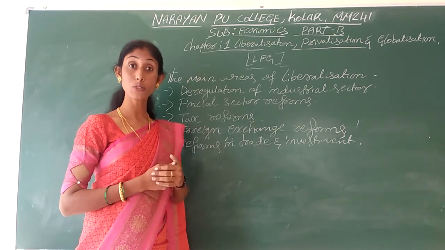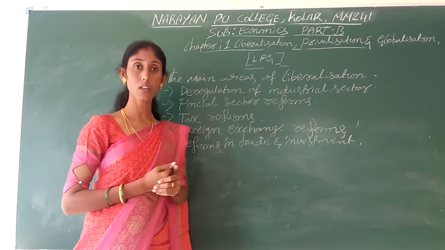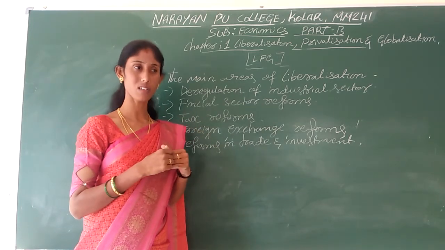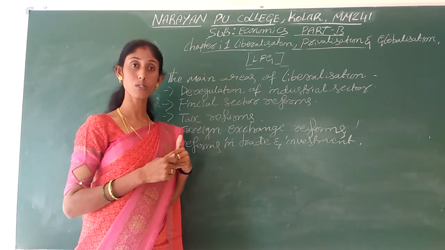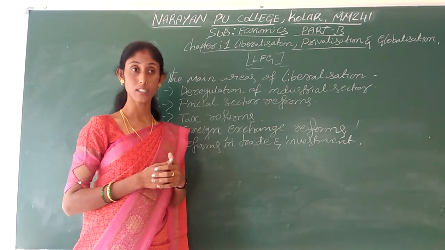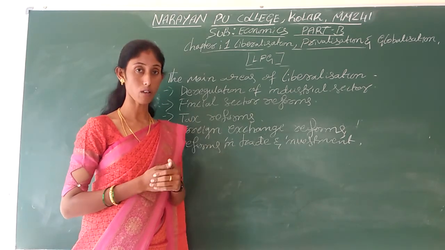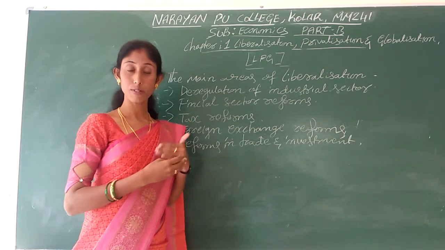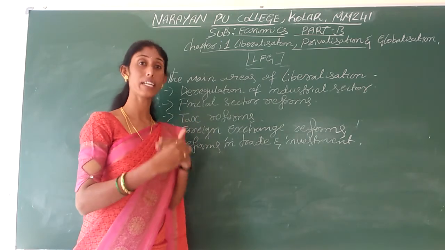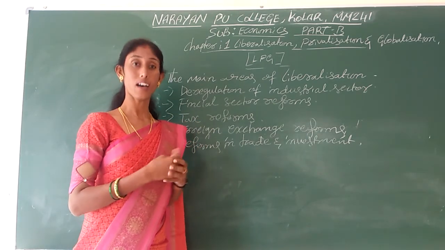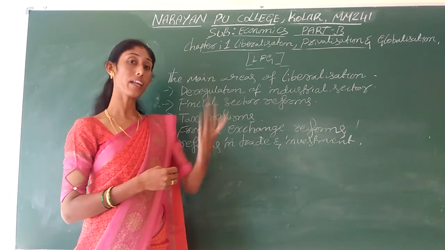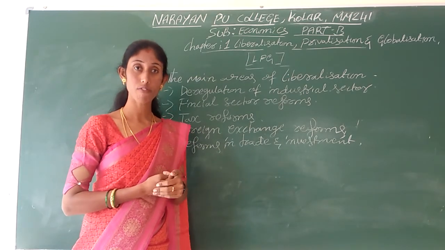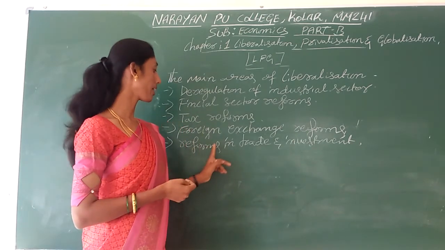If you want to achieve a high rate of economic growth, we need some support from other countries, because no country has enough resources to achieve development. So if we want to achieve development in all senses, we should have good relationships and good foreign trade rapport with other countries. That's why we adopted reforms in trade and investment.